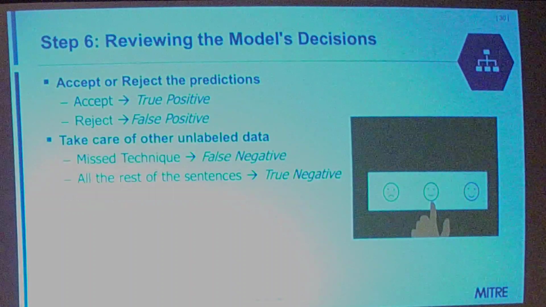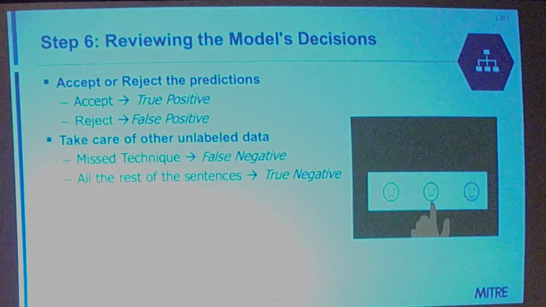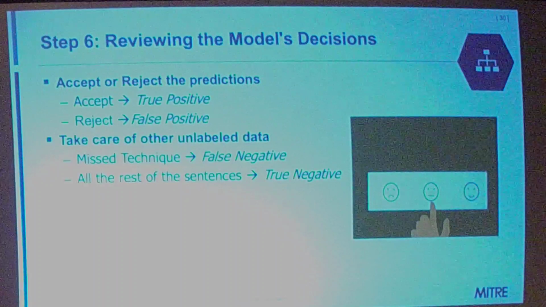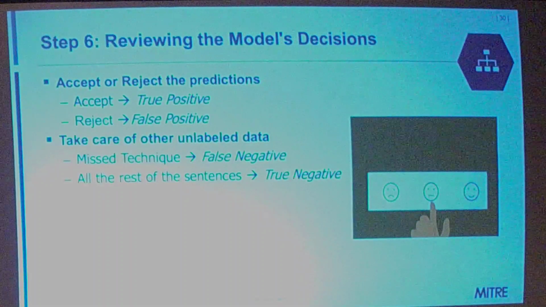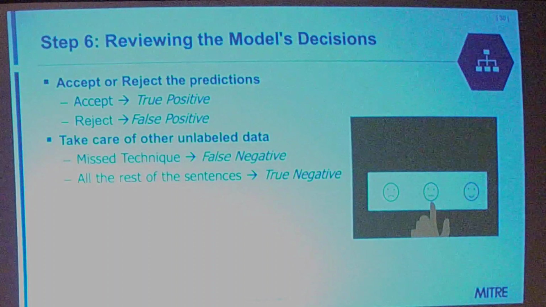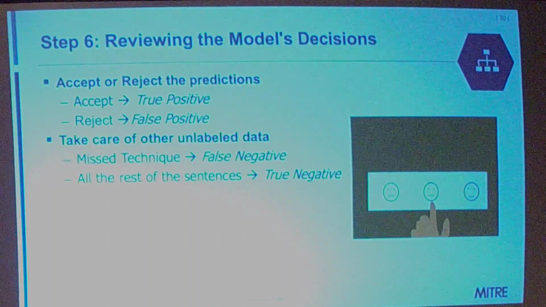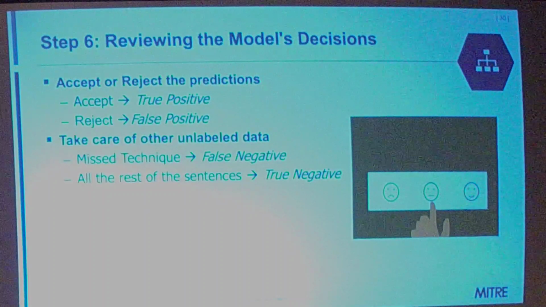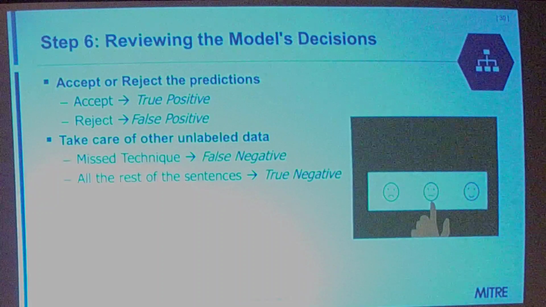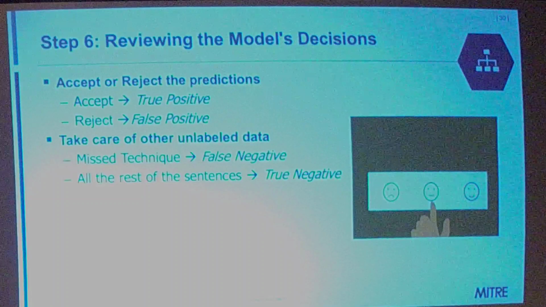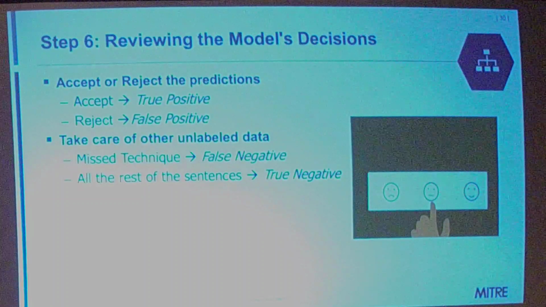So after the report has gone through the model, we can go through and get a printout of the techniques that were found in the report, which we're going to show you in a little bit. Basically how it works is you go through all the labeled data. There'll be a sentence, and then there'll be a technique next to it if it was found. And you can either accept that technique that was found, or you can reject it. If you accept it, it'll get tracked as a true positive. Obviously, if you reject it, it'll be a false positive. So this is really useful to be able to go through a report a lot quicker and be able to map it to the attack framework.